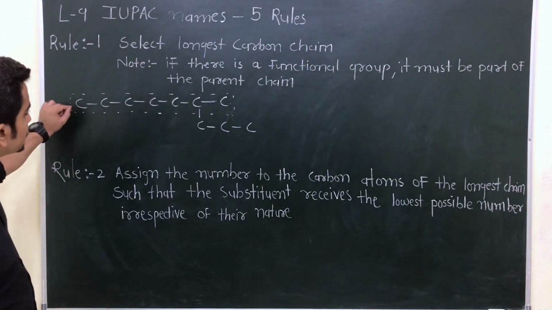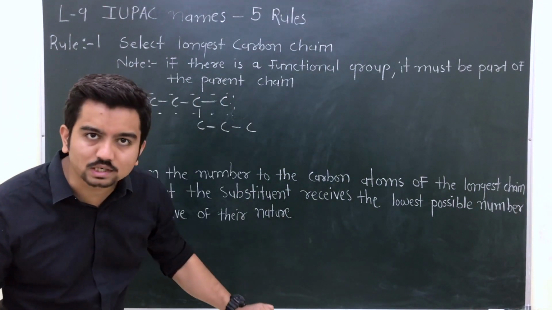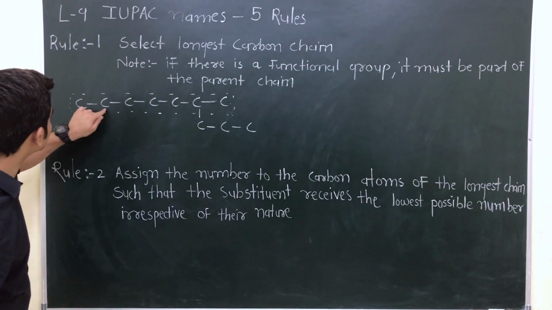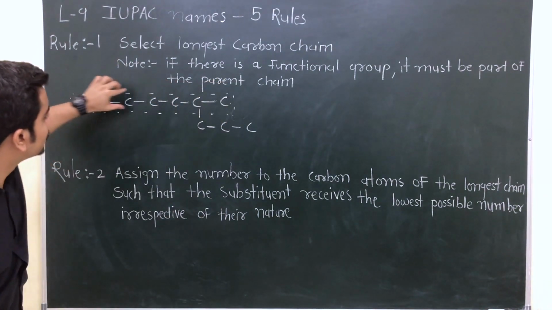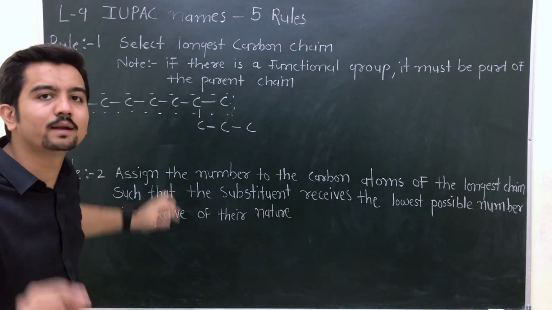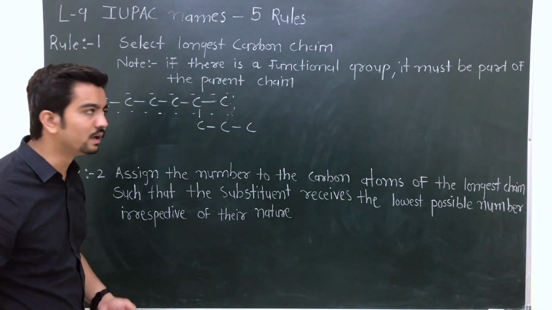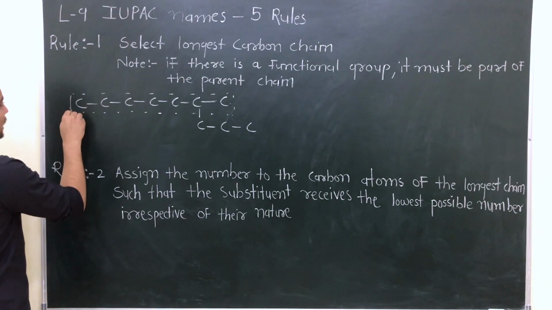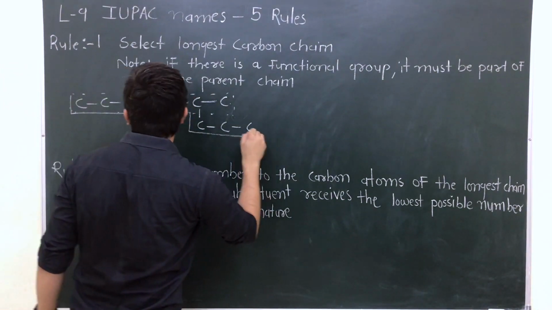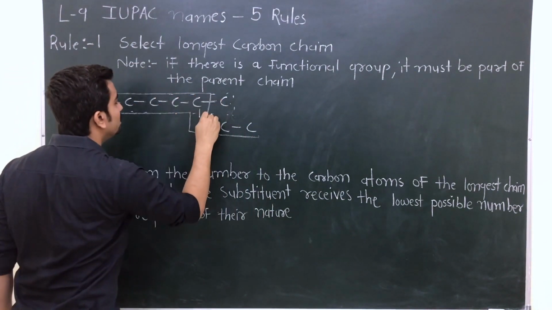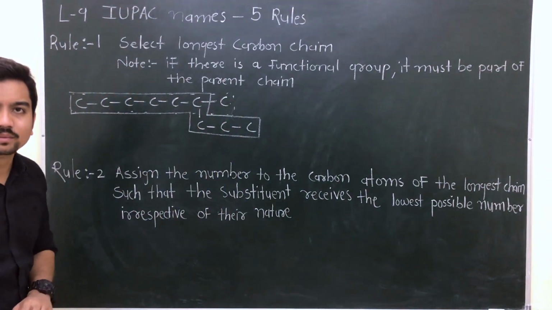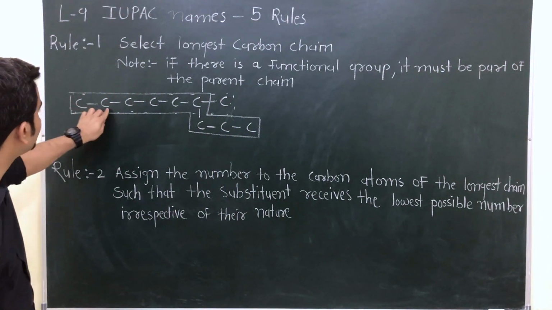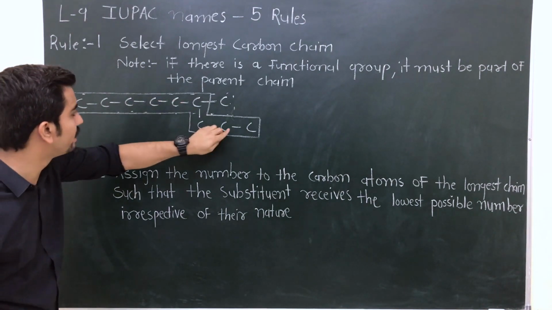Now tell me, is this the longest chain possibility? 1, 2, 3, 4, 5, 6, 7. If you select this chain, there will be 7 carbons in the chain. But suppose I select this one as one continuous long chain, this is also one continuous chain. Now check it: 1, 2, 3, 4, 5, 6, 7, 8, 9.